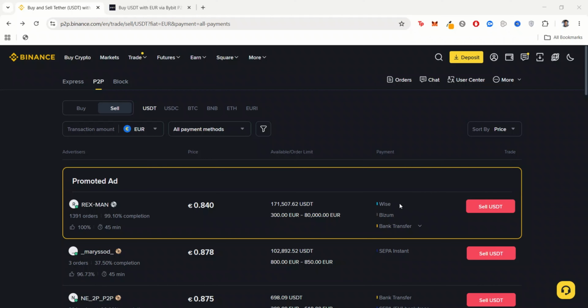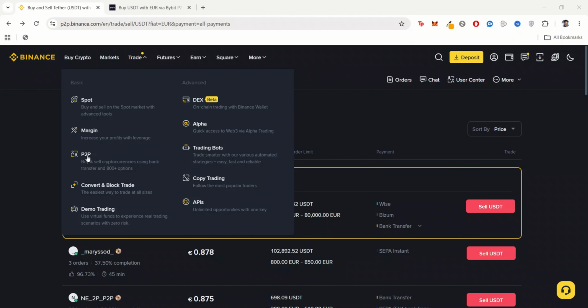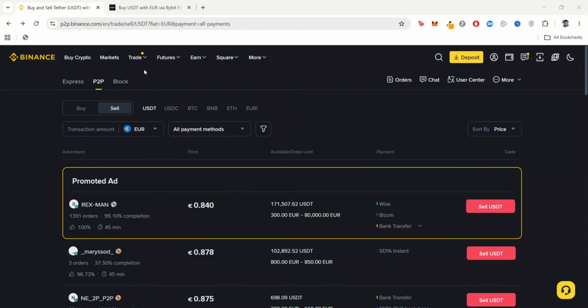So I'll start with Binance first of all. I'm going to be talking about ads. If you want to post an ad, or you want to go to the P2P section of Binance, all you need to do is go to this section here, trade, then you go to P2P. That's how you get to this place here. The platform has various sections, so you might look at it and think it's complicated, but I'm here to guide you and show you how things are done.